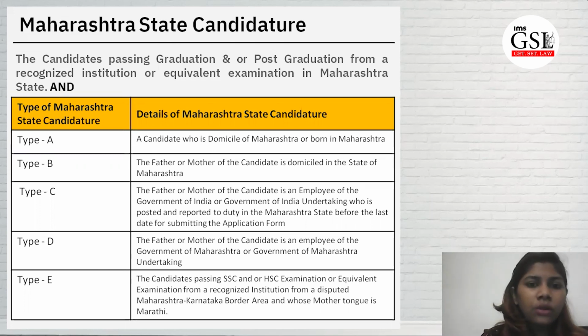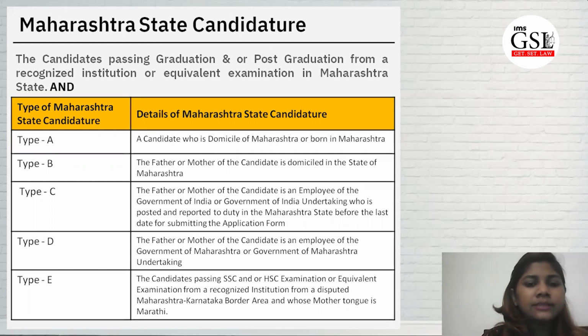Type B is where the father or the mother of the candidate is domicile in the state of Maharashtra. Type C is where the father or the mother of the candidate is an employee of the Government of India or Government of India undertaking who is posted and reported to duty in Maharashtra State before the last date of submission of the form, that is 12th of April. Okay. Type D is where the father or the mother of the candidate is an employee of the Government of Maharashtra or Government of Maharashtra undertaking, like a recognized institute or an organization.